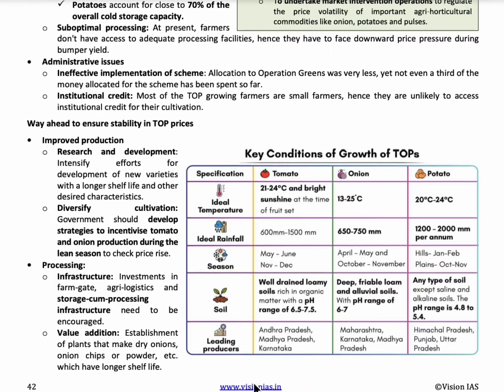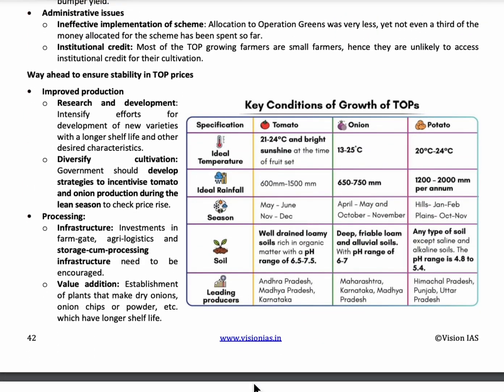Here are the key conditions for the growth of tomatoes, onions, and potatoes. For tomato, the temperature is 21 to 24 degrees Celsius and bright sunshine is required, with 600 to 1500 mm of rainfall, and the season of its growth is May to June and November to December. Well drained loamy soil which is rich in organic matter with a pH range of 6.5 to 7.5 is good soil for tomato growing.